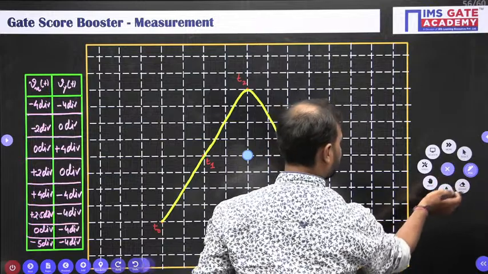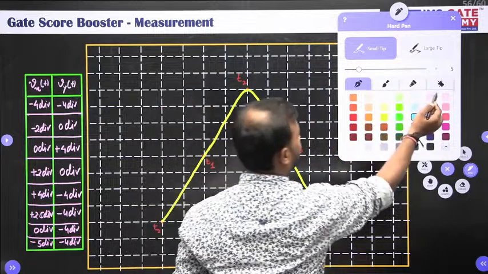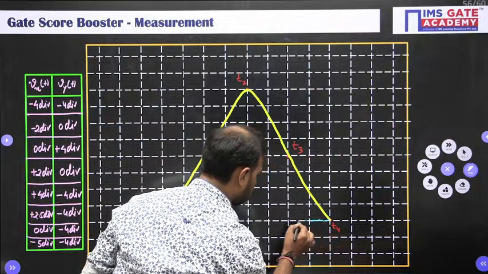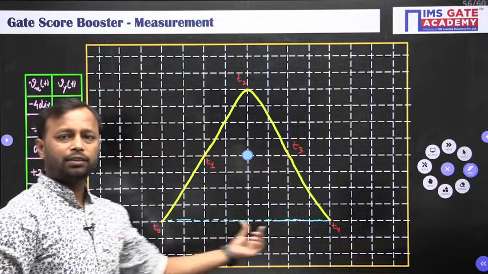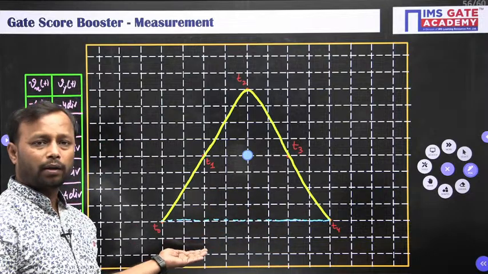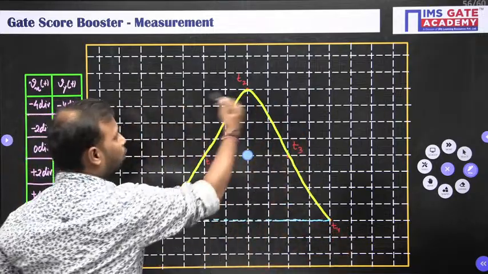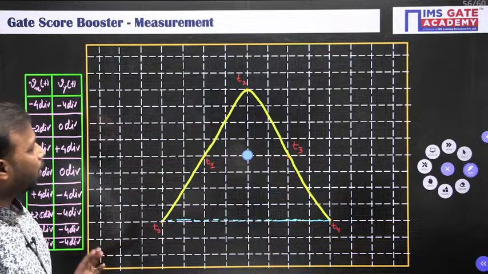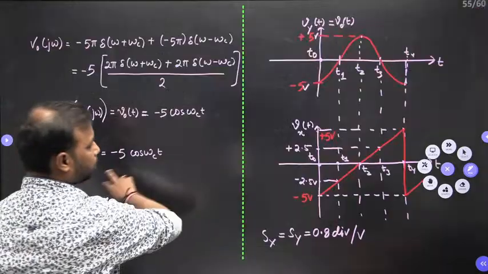And after this the transition is from here to here, like this. But this transition is so fast, or this transition is at 0 second, which cannot be visible to our eye. So first this will complete, then again it is going to repeat like this, again it is going to repeat like this. So in the CRO screen you are going to see this kind of figure. All right, so in which option it is given?